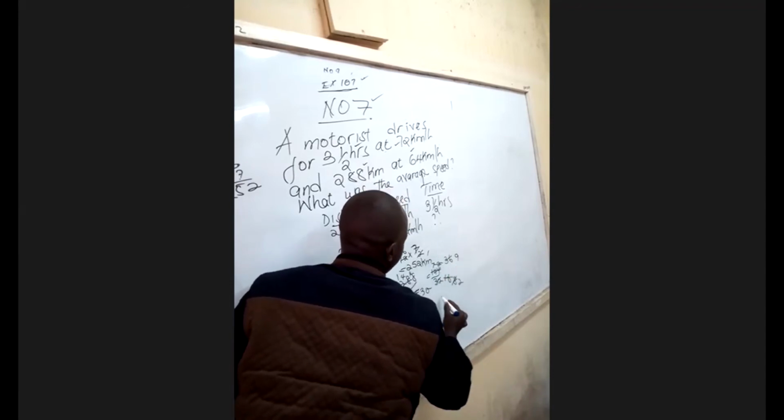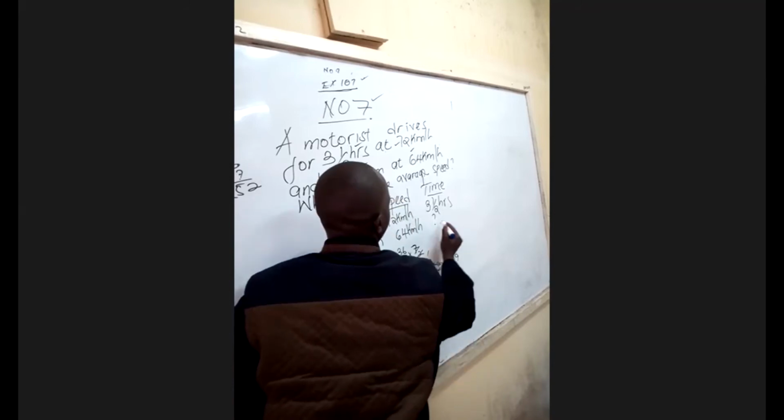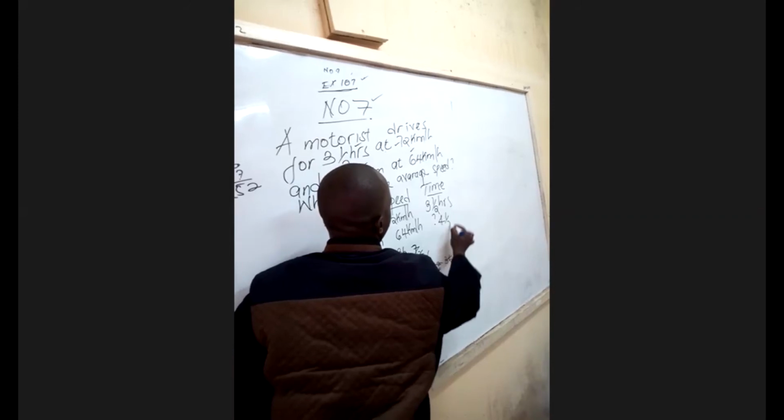So time there is 4.5 hours. So here time you're supposed to get 4.5 hours.